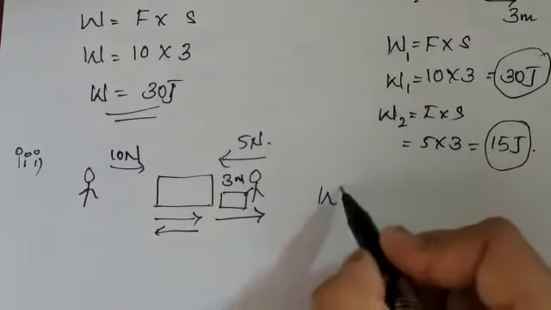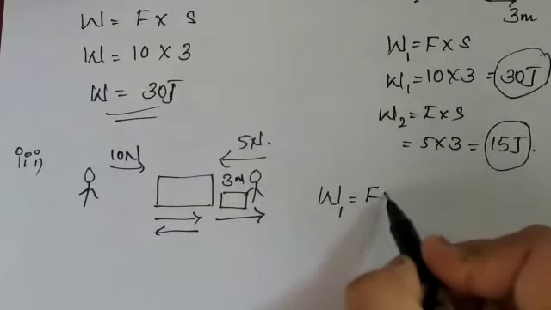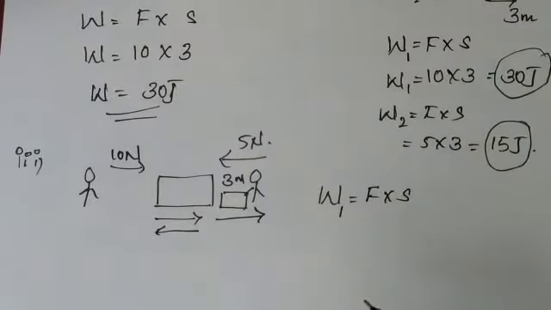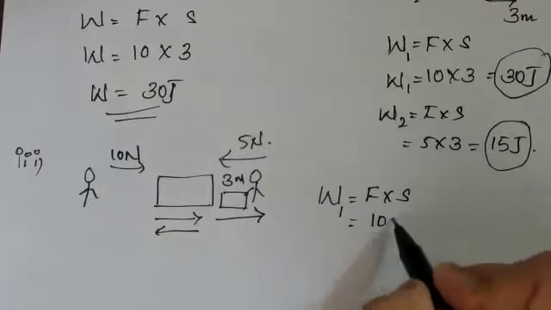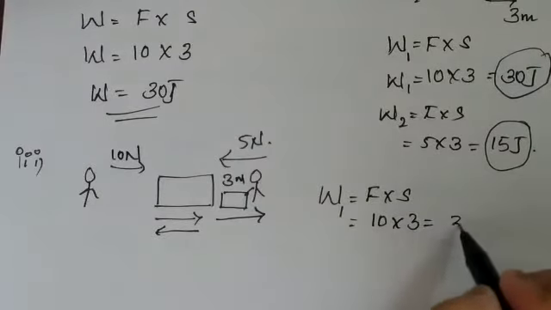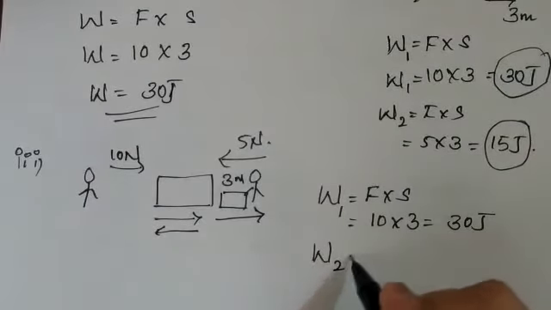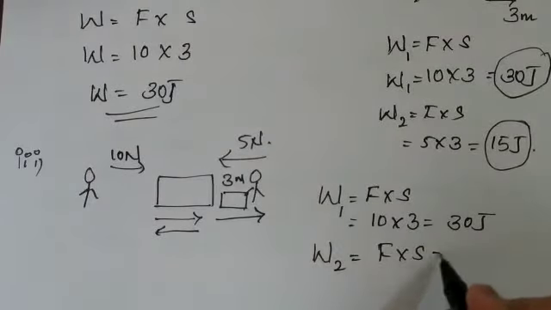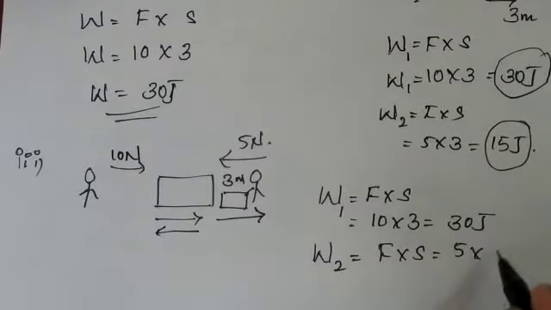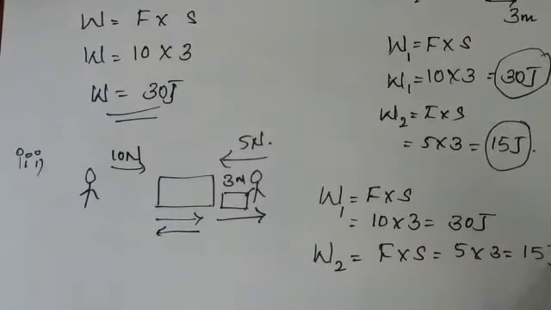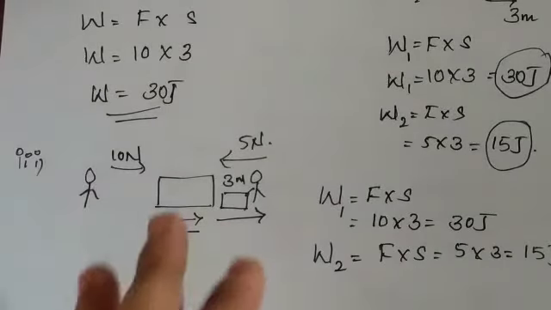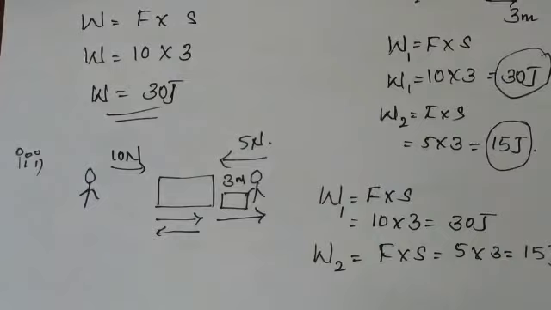So how much is the work here? W1 I am going to consider as force into displacement, applied by you. That is force 10 into displacement 3, equals 30 joule. Similarly, work done by your friend is force into displacement, that is force 5 into 3, that is 15 joule. What is the condition for the work to be done? Work is nothing but force applied such that the displacement of an object takes place in the direction of the force.